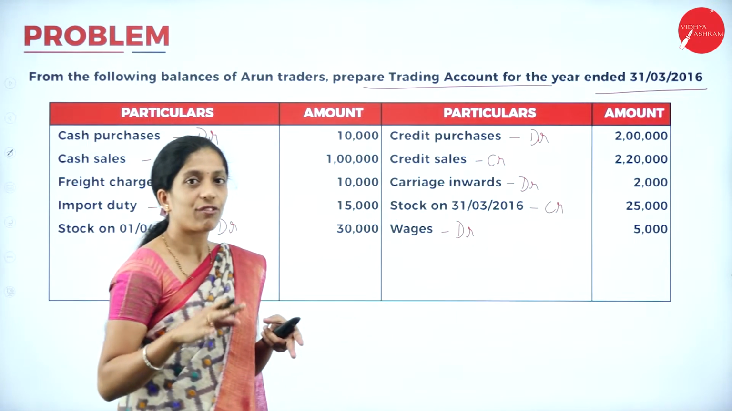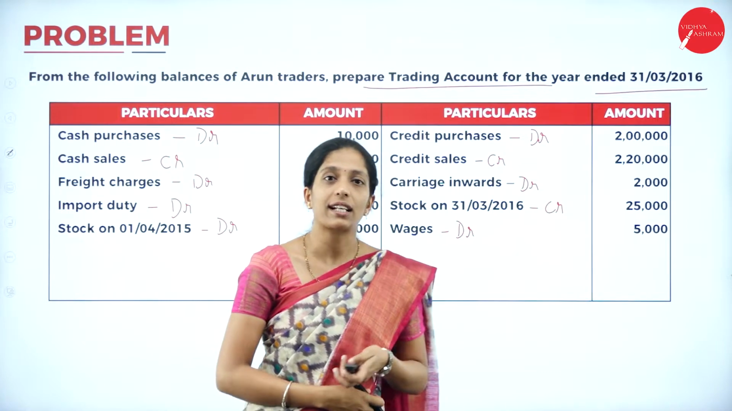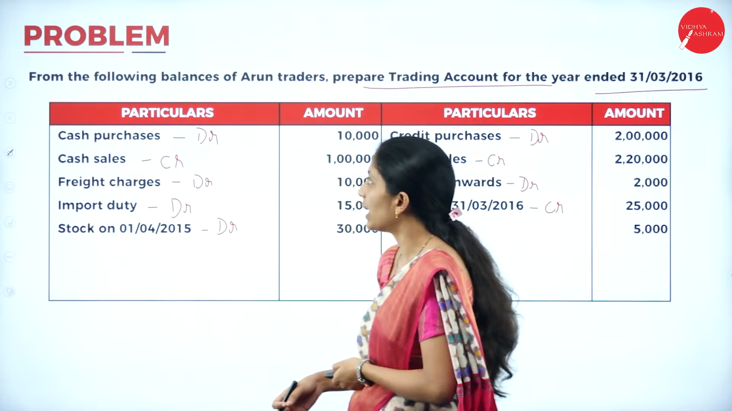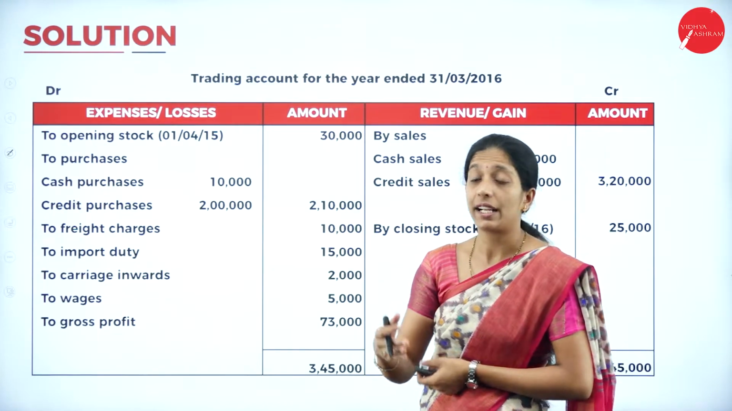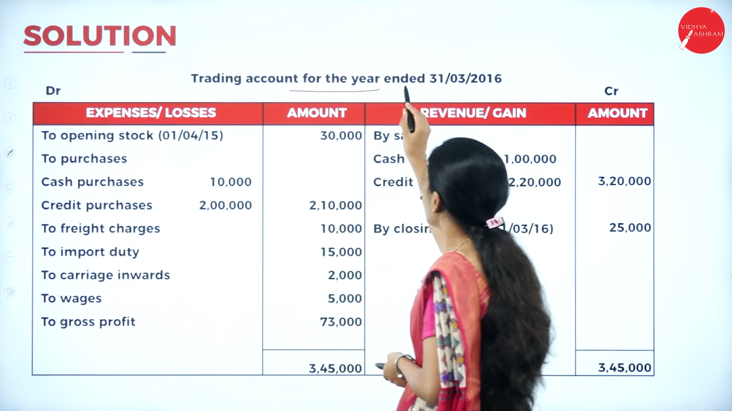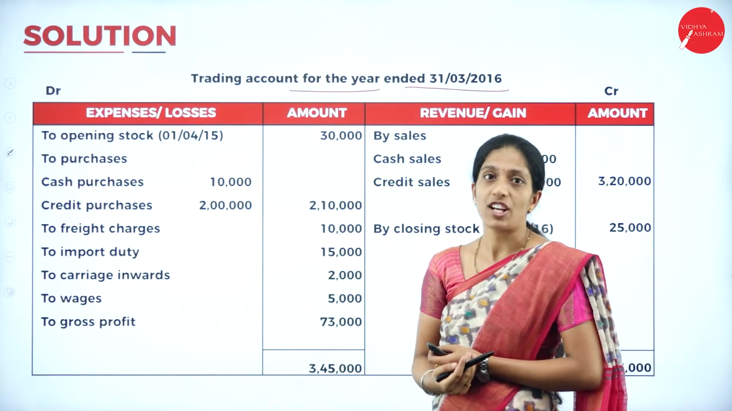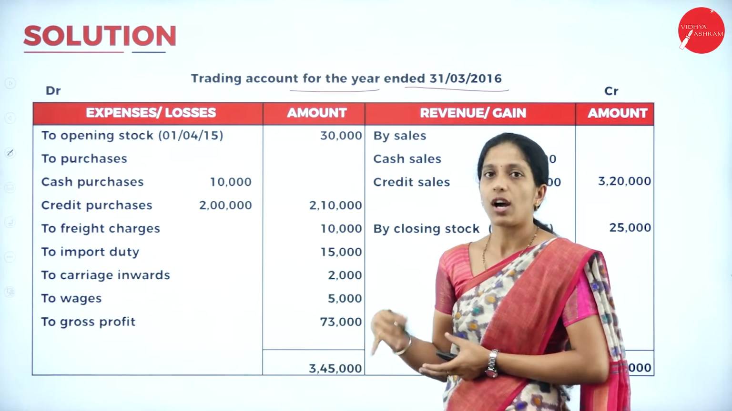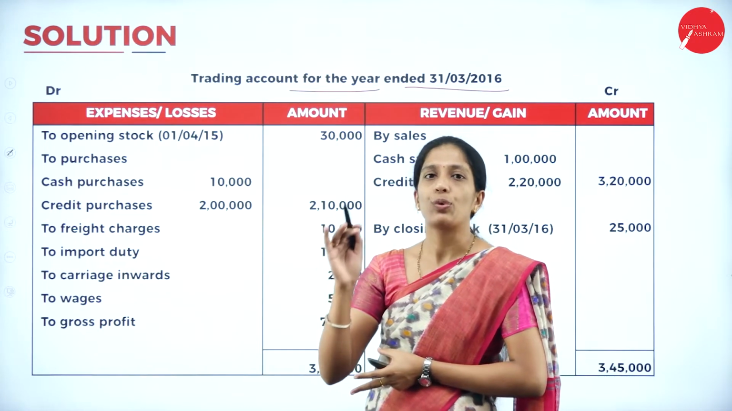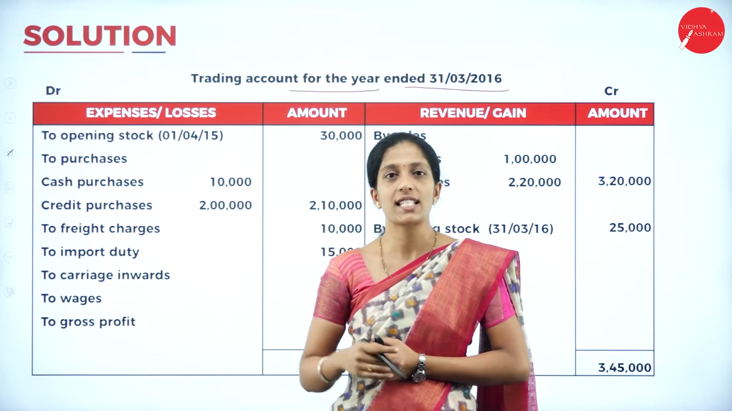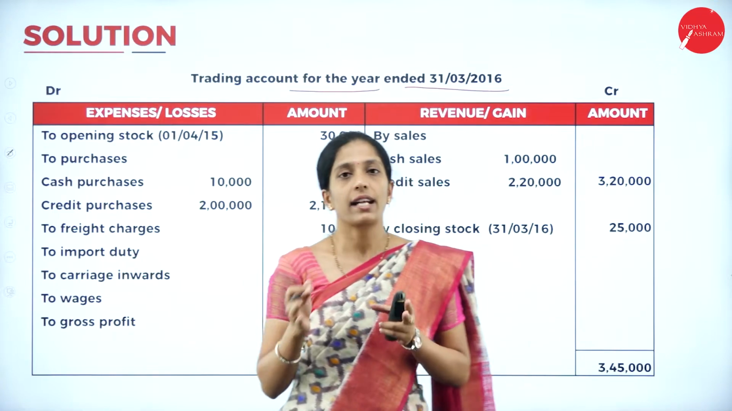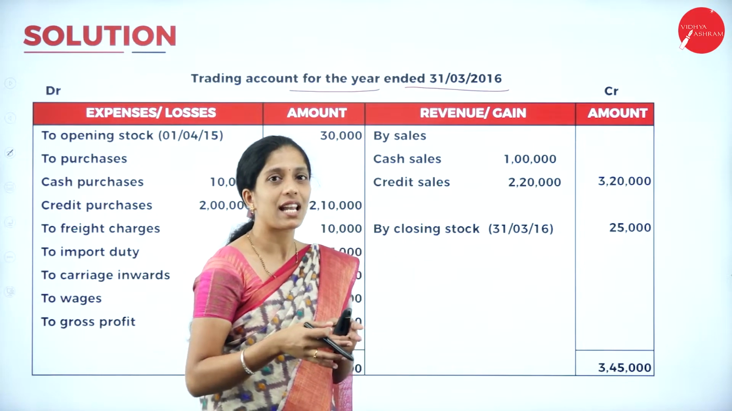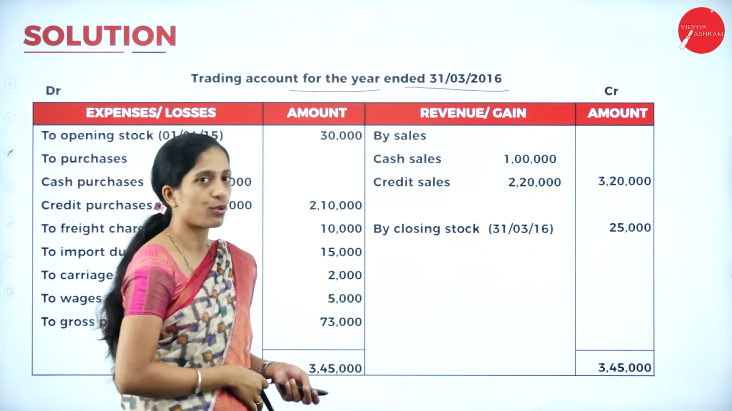So we have identified where we have to record. So directly we shall go through the solution here. So write the solution. So how to begin? Write the heading. Trading account for the year ended 31st March 2016. So how do we begin our trading account? To opening stock, to purchase less return, to all direct expenses in the debit side, and coming to the credit side, by sales less return, by closing stock.